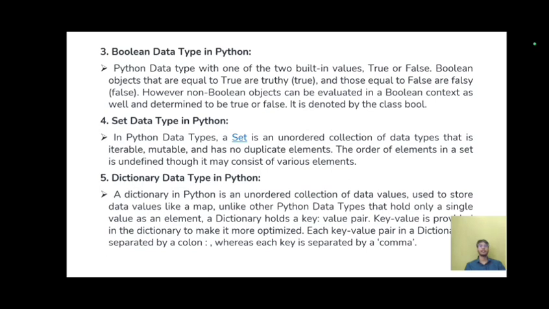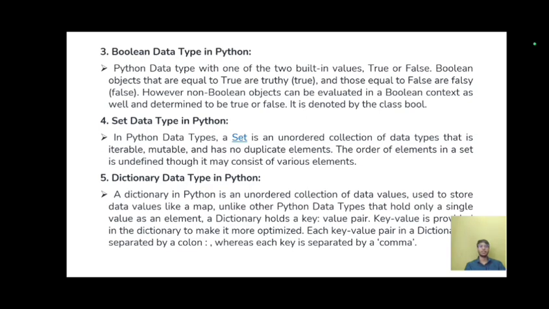Set data type in Python. In Python, a set is an unordered collection of data types that is iterable, mutable, and has no duplicate elements. The order of elements in a set is undefined, though it may consist of various elements.